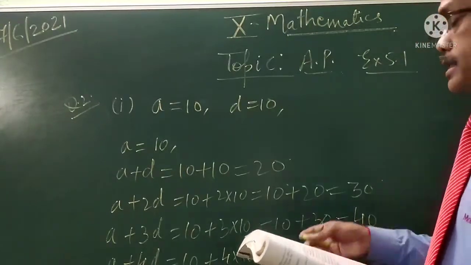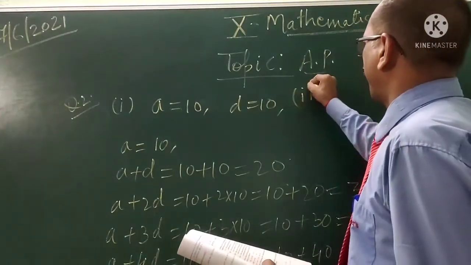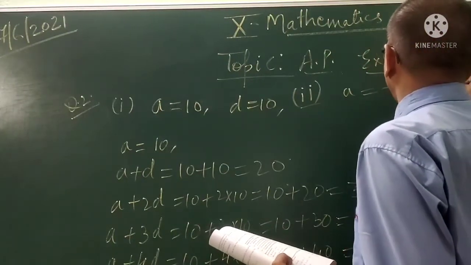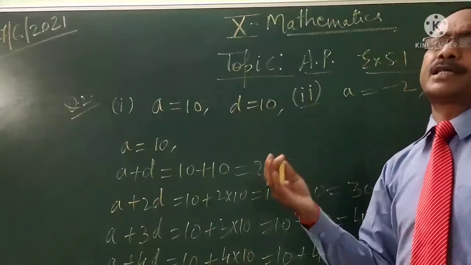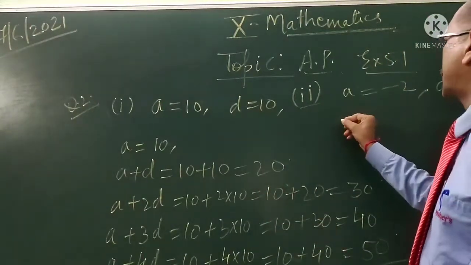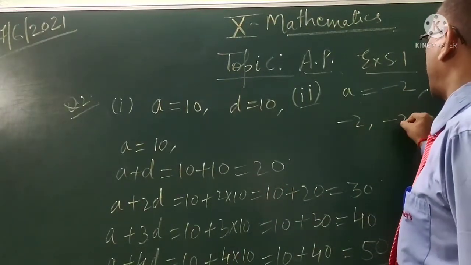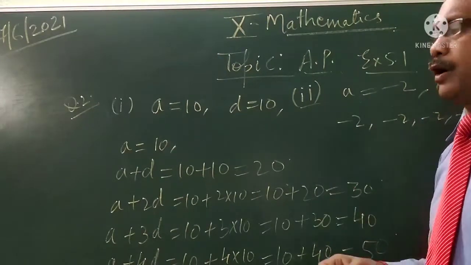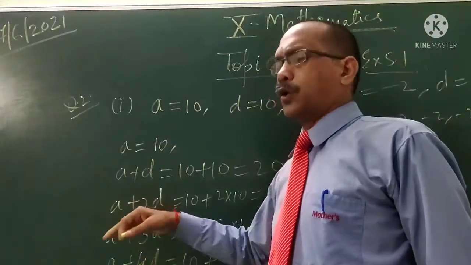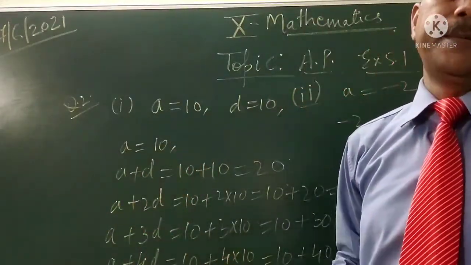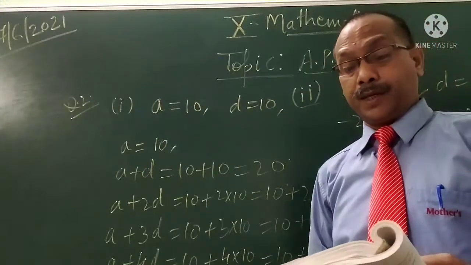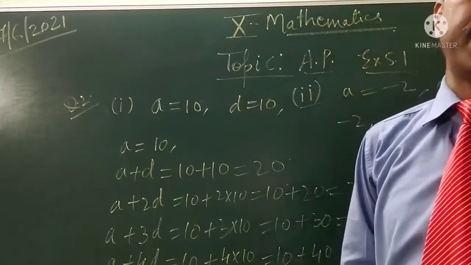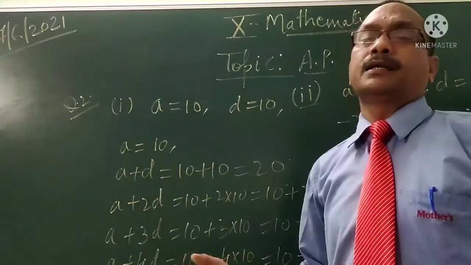Student, the second part is very simple. Here A equal to minus 2, D equal to 0. Since the common difference is 0, all the terms become minus 2. This is minus 2, minus 2, minus 2, minus 2, and so on, because D is 0, so all the terms become A. Then the third, fourth, fifth parts are very simple. I hope you can try the rest yourself.